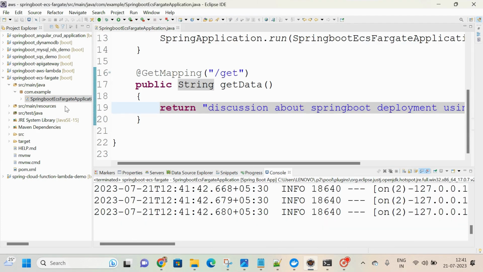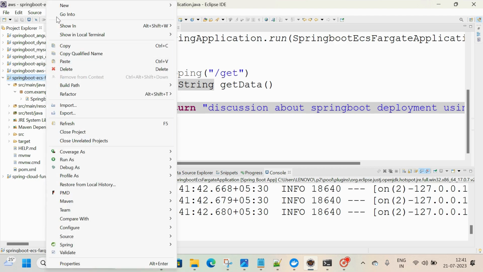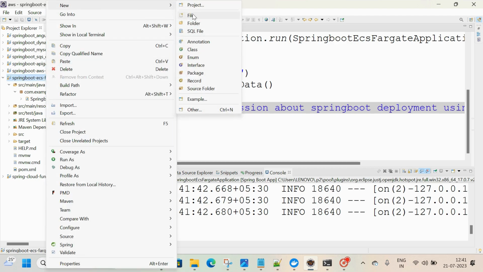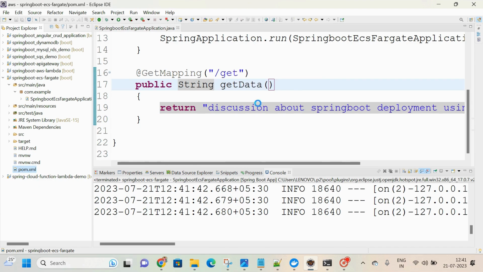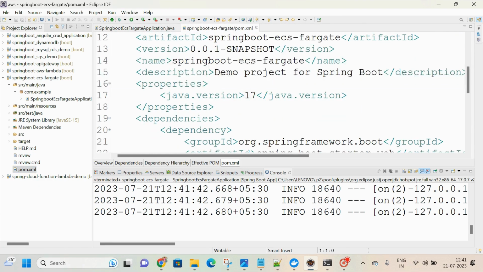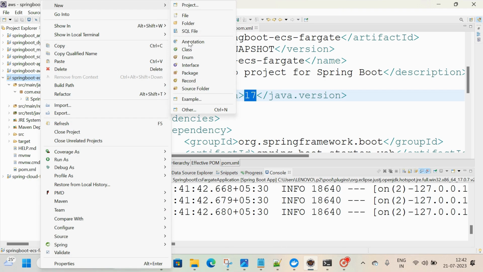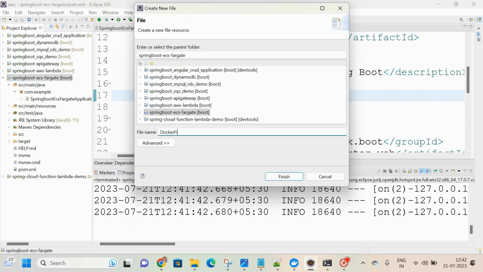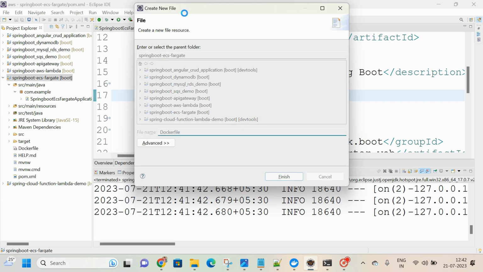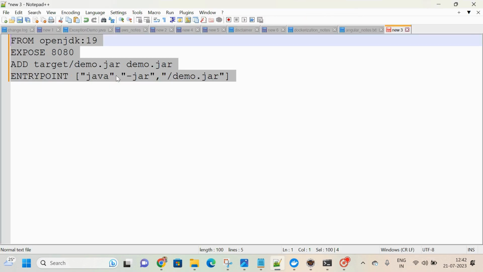Now stop the server. Now we need a Docker image, right? So to get the Docker image, first we prepare the Dockerfile. Right click on the project, and if I open the pom.xml file, the Java version is 17. Now click on the project, new file, Dockerfile. D should be capital, remaining all are small. I have already copied this, so just paste it here.